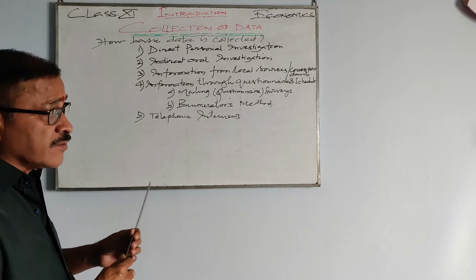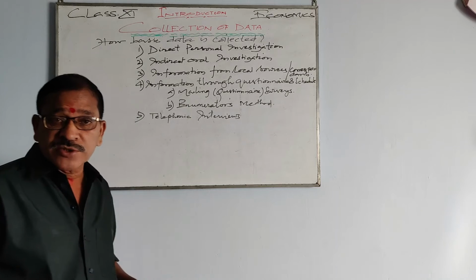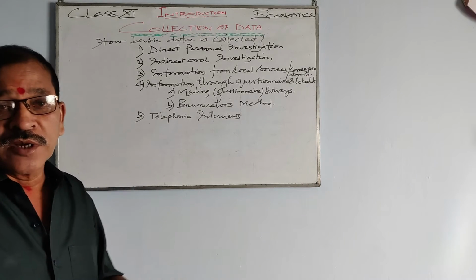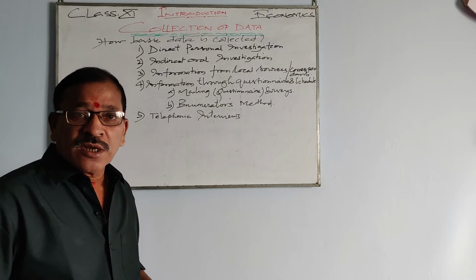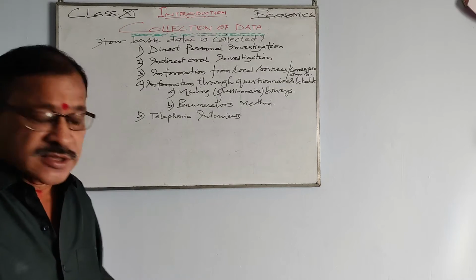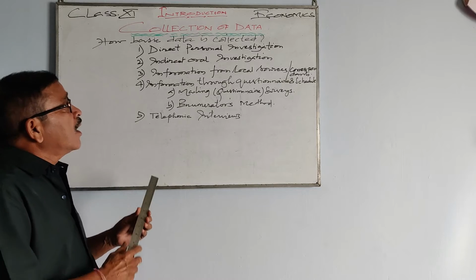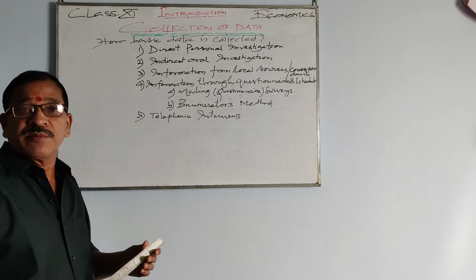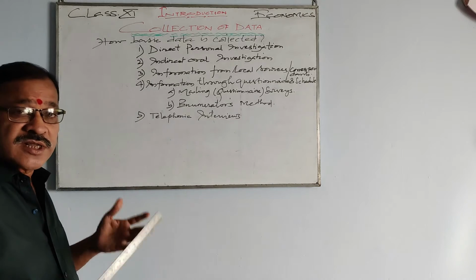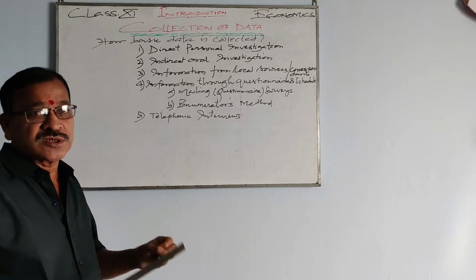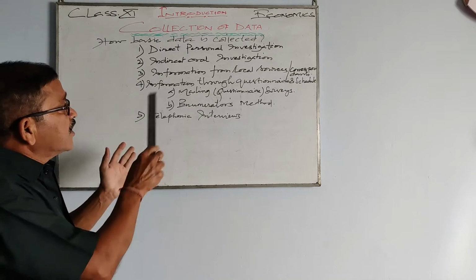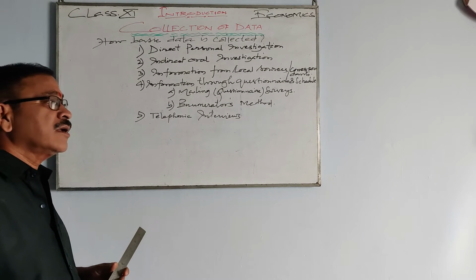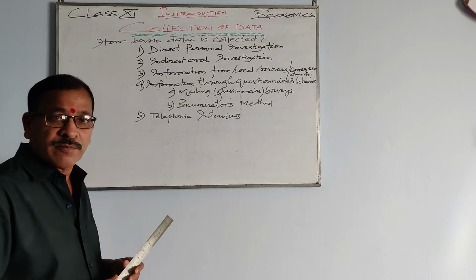As we discussed, the data which we collect from a primary source is known as primary data, and the data which we collect from a secondary source is known as secondary data. Now, there are methods by which we can collect the primary data. Means the data which we collect from a primary source is known as primary data. So there are certain methods by which we can collect the primary data.